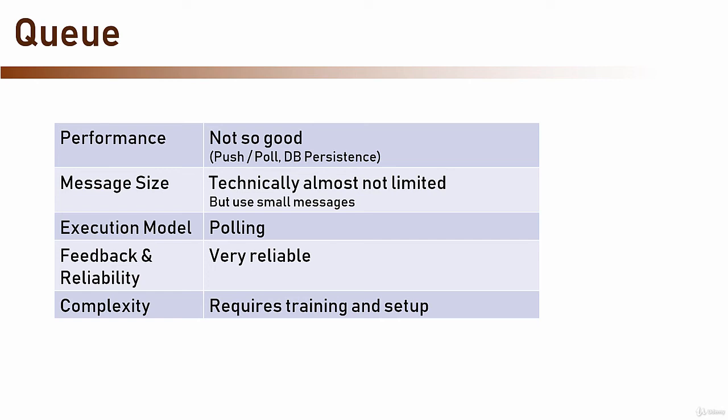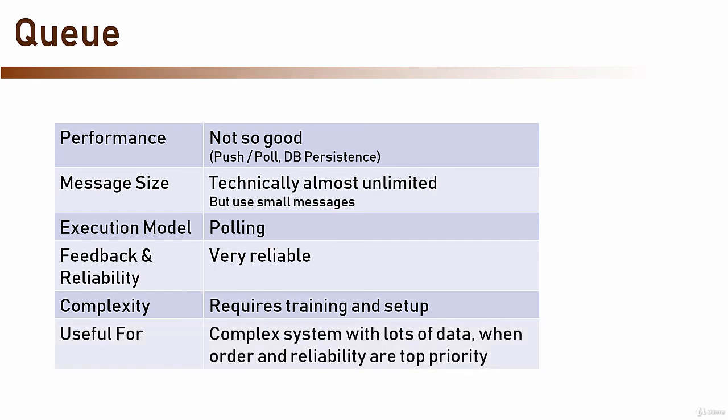So, when should we use queues? The typical use case for queues is a system with a lot of messages flowing around, where the order and reliability is top priority and the performance are secondary to them. One common example is a system that processes a huge amount of data. The data is put to queue and waits to its turn, and then it gets processed and stored in the data store. In such a system, the performance is usually not a top priority because there is no user or service that waits on the other side for the processed data. It is stored for future use, which is not known at the moment.